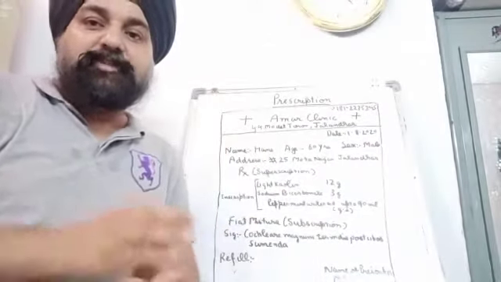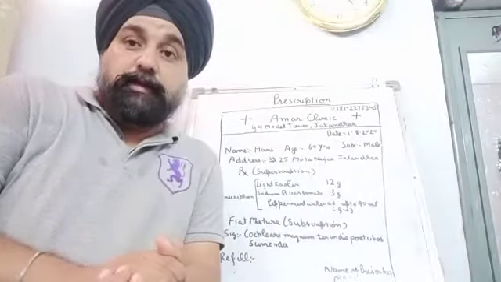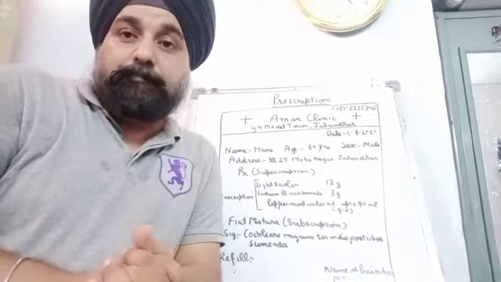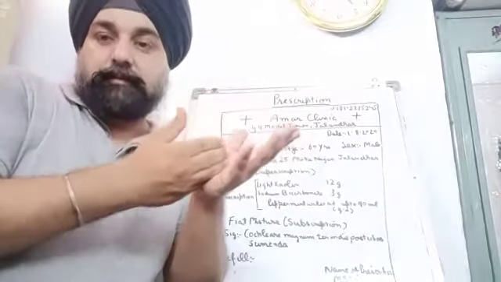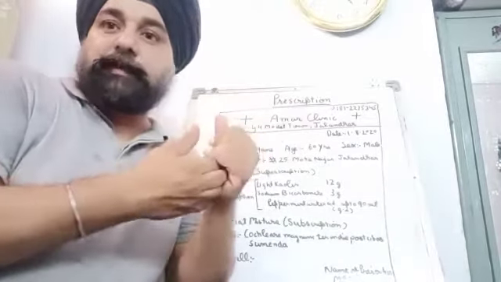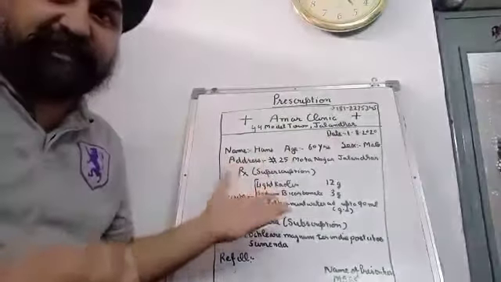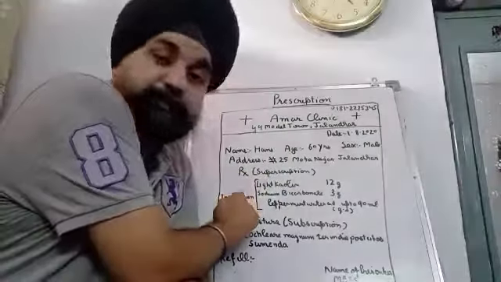Actually this is a symbol of the god Jupiter. Jupiter was believed to be the god of healing, who heals the patient. So it's basically a prayer which is offered to the god Jupiter to heal a particular patient, for which this medication is prescribed.